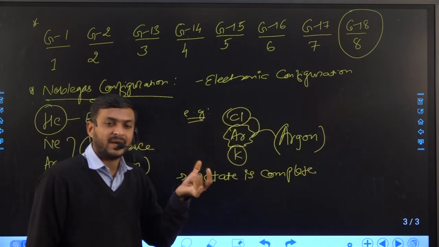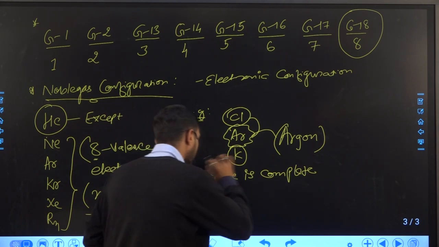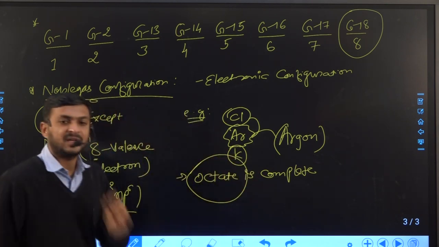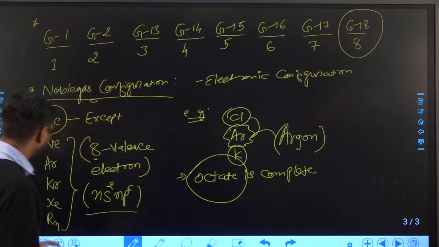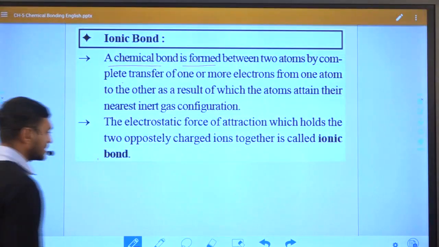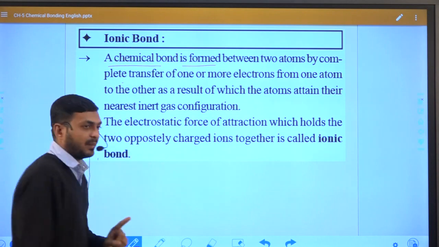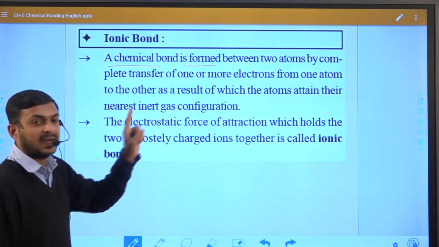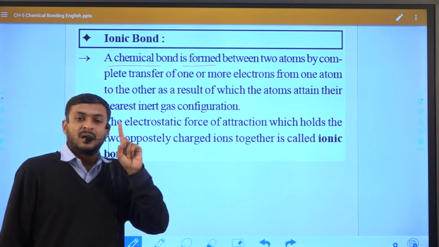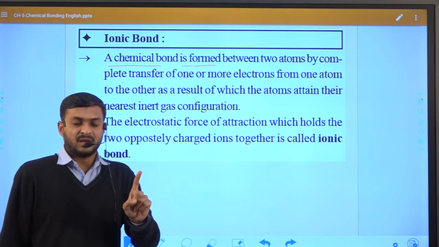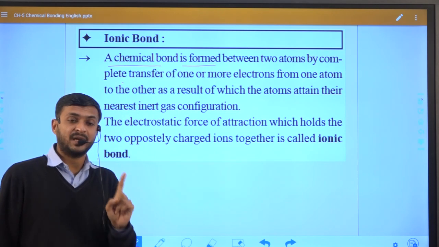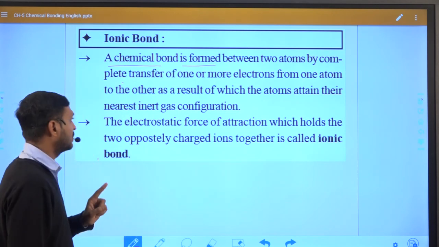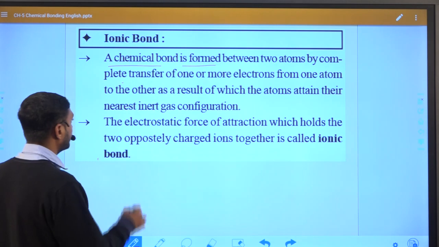So all the elements are trying to complete their octet in their valence shell. Right, now we are trying to understand exactly chemical bonds, and that is why I discuss that during the formation of an ionic bond they achieve an octet or nearest noble gas configuration.